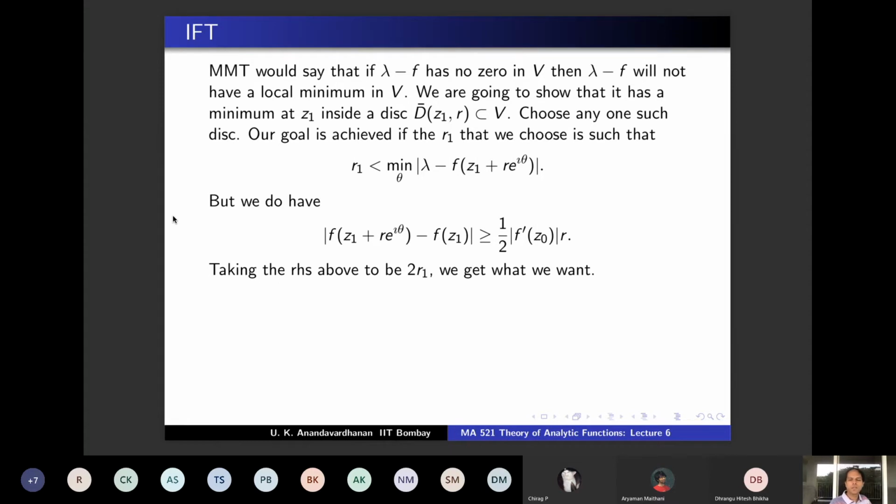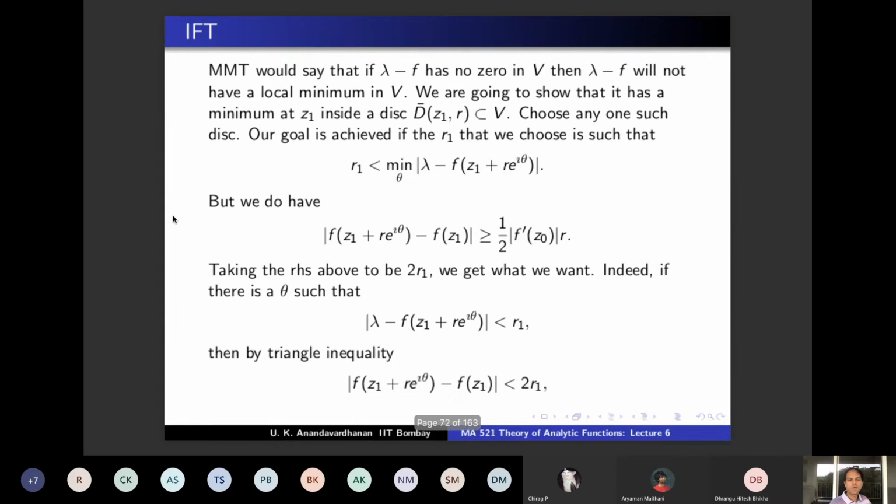We have shown that it's an interior point, and w1 was arbitrary, and therefore f(V) is open, and for any open subset of V the same argument goes through. So f(V) is open and f is actually an open map on V. This much we have done. What is remaining now?